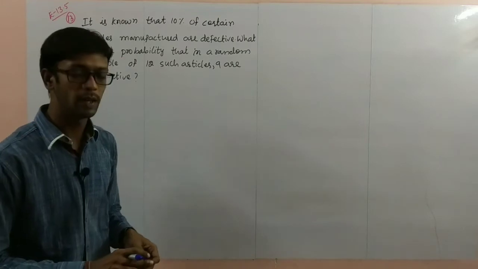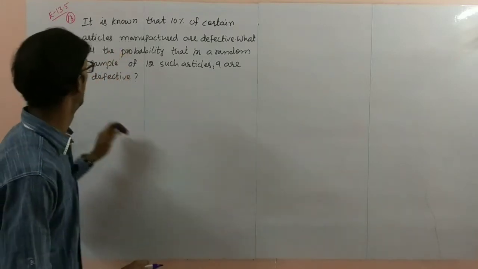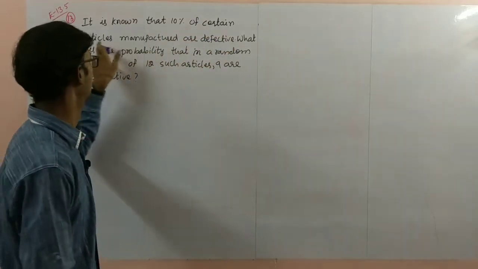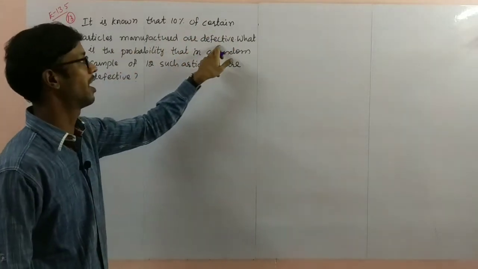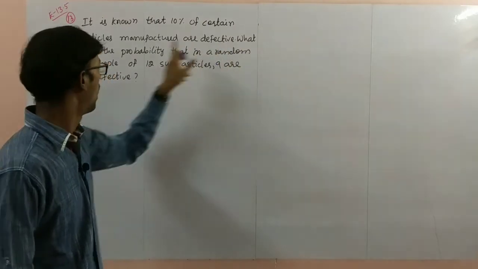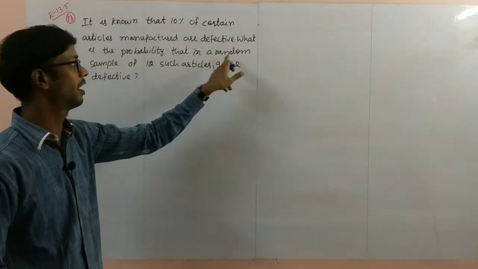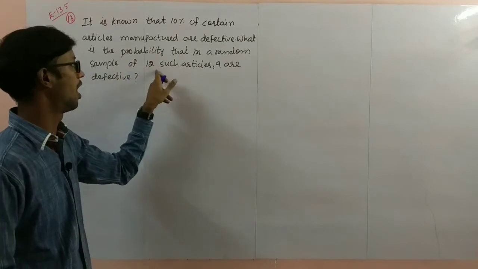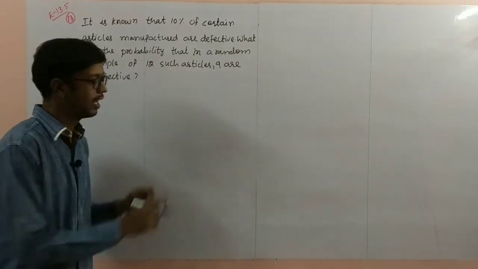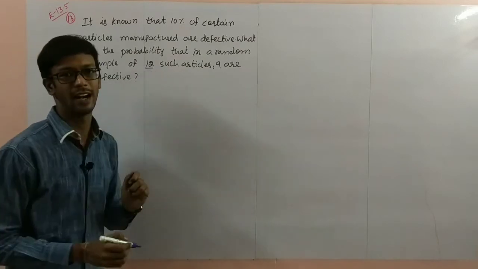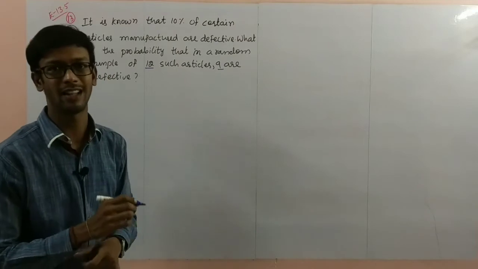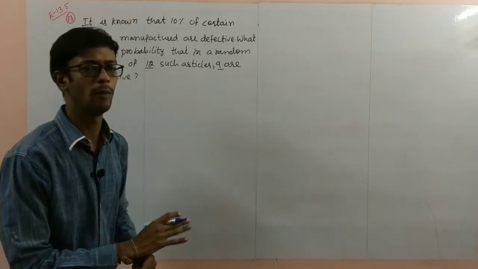Now problem number 13 in exercise 13.5. It is known that 10% of certain articles manufactured are defective. What is the probability that in a random sample of 12 such articles, 9 are defective? Here n is equal to 12 articles, and the probability of 9 defective is being asked. So it is a simple problem.